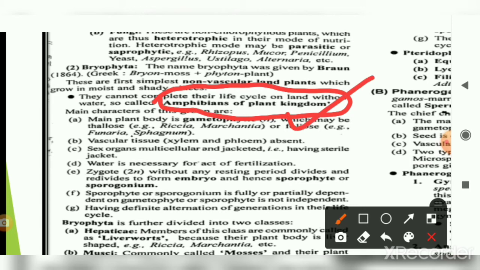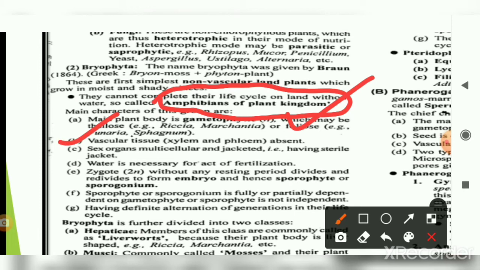Why is this known as the amphibian of the plant kingdom? Because, like an amphibian such as the frog, which requires both land and water to complete its life cycle, both reproductive and vegetative, the bryophytes also require both land and water habitats to complete their life cycles. That's why they are known as the amphibians of the plant kingdom. Some examples of bryophytes are moss, Riccia, Marchantia, Funaria, Sphagnum, Polytrichum, Pogonatum, all those things. So here there is no vascular tissue.